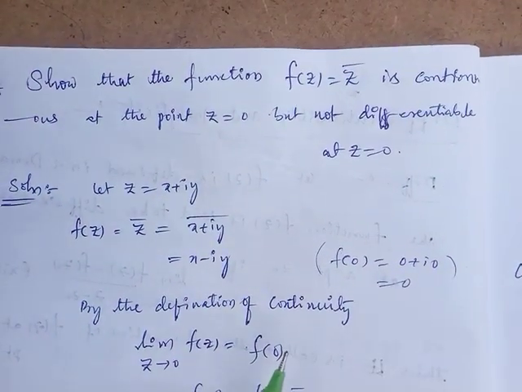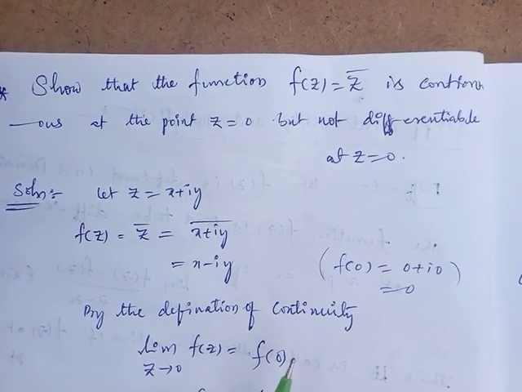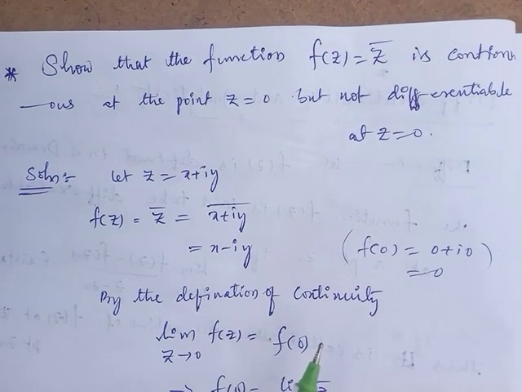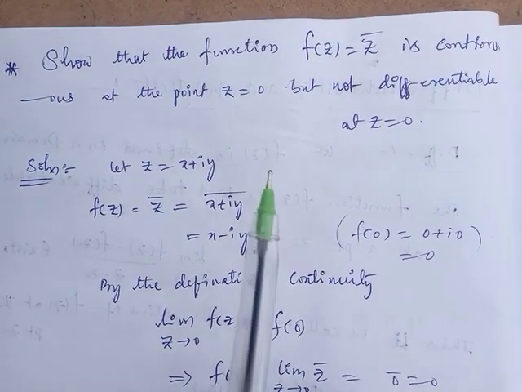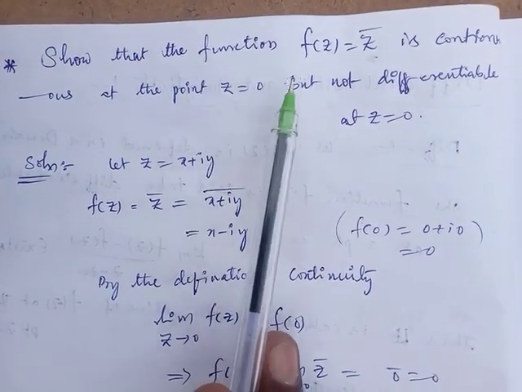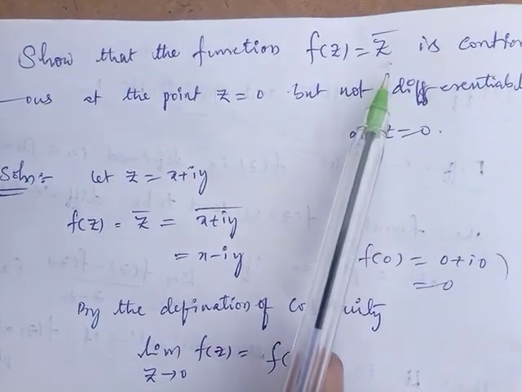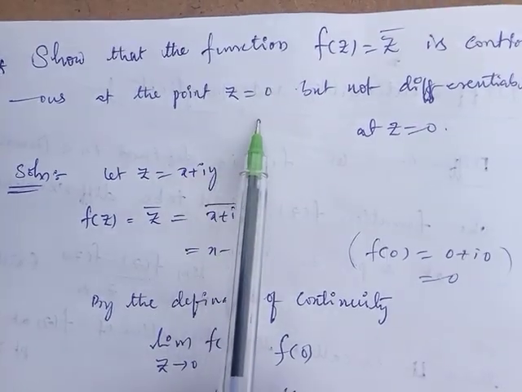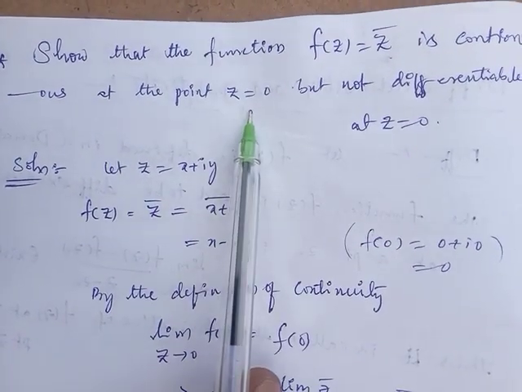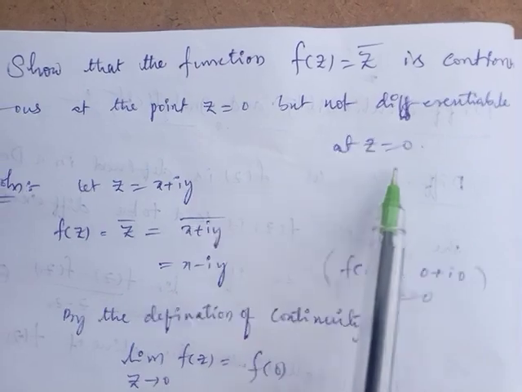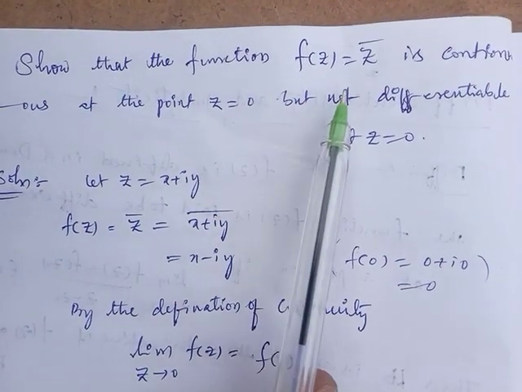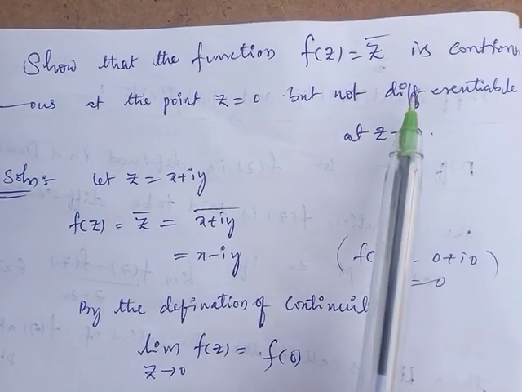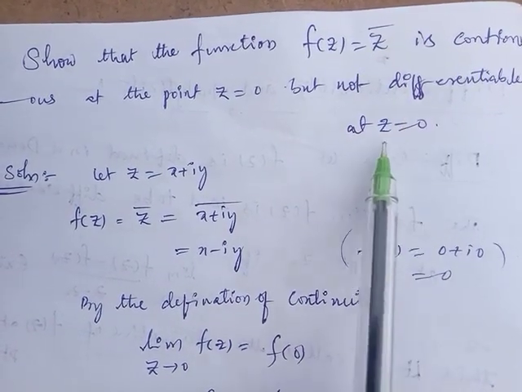Now we discuss how to determine the derivative of a function. See here one problem. Show that the function f of z equal to z bar is continuous at the point z equal to 0 but not differentiable at z equal to 0. First show that it is continuous, and next show that it is not differentiable at z equal to 0.